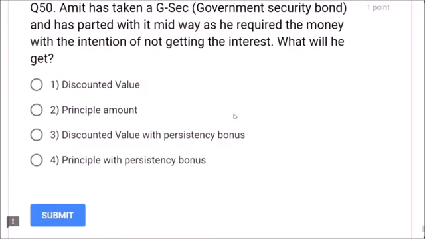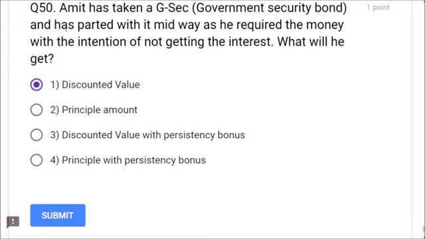Next question. Question number 50. Amit has taken a government security bond and has parted with it midway as he required the money, with the intention of not getting the interest. He is thinking that interest is not coming, so he wants to part with it in the middle of the time. Then what will he get? Discounted value. Discounted value is correct, friends.